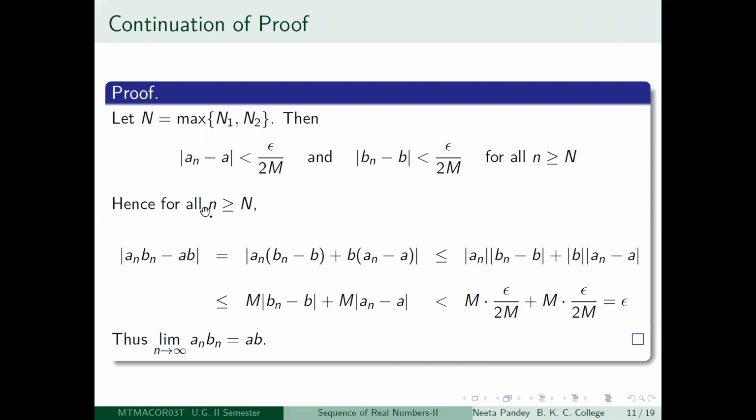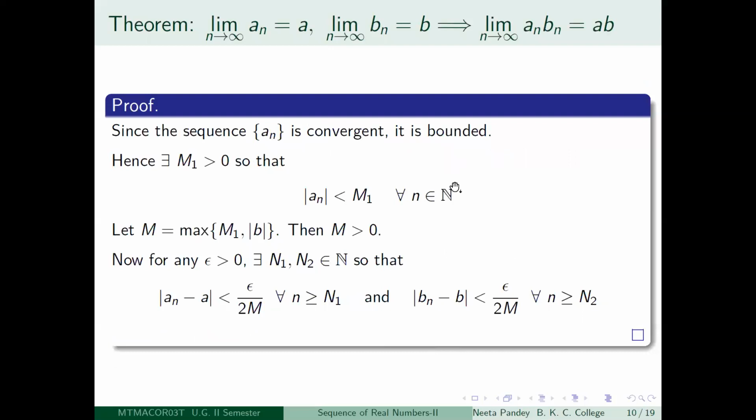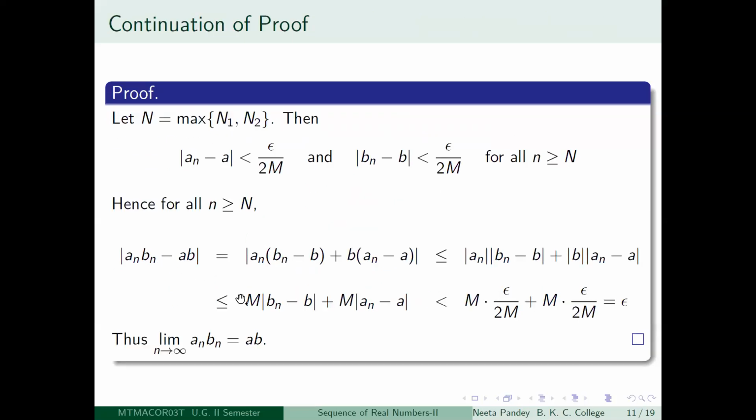So therefore, for all little n greater than or equal to capital N, you are able to write down that mod of an bn minus ab is less than epsilon. And this is true for any epsilon greater than 0. You had started with that: for any epsilon greater than 0, you started doing your work and you found a capital N so that this inequality holds. So therefore, the limit exists and is equal to whatever you wanted, that is, the product of the limits is the limit of the products. Limit n tending to infinity of an into bn is equal to ab.